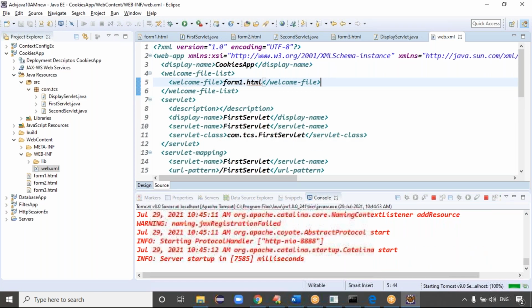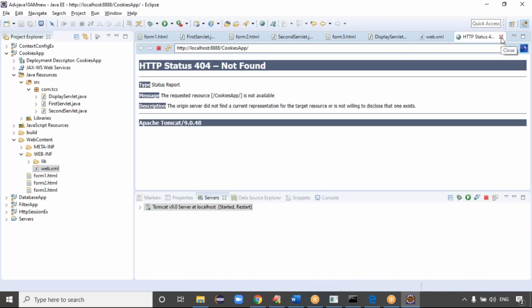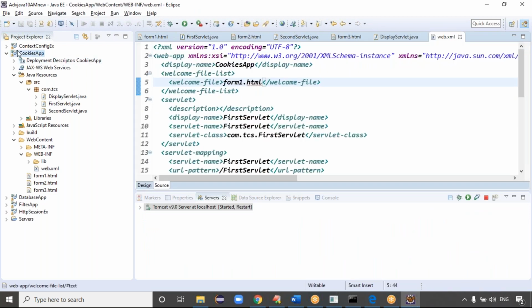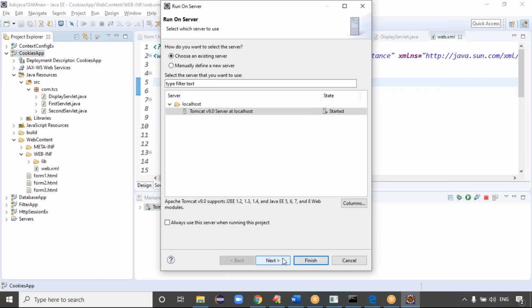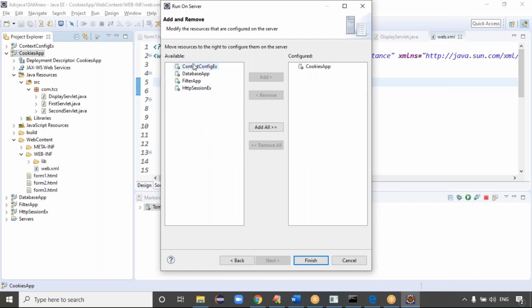Guys, the welcome file is not displayed. I want the welcome file, so right click on the project, run on server. Click on next. Guys, here see, these are all the available projects. Maybe previously all the projects were configured here. That's why I removed all. I'm keeping only the cookies app, right? Make sure that in the configured apps, the server will load only these applications. If 4 applications are there, what happens, guys? The server will load all 4 applications every time, right? Loading all these applications every time is not recommended.